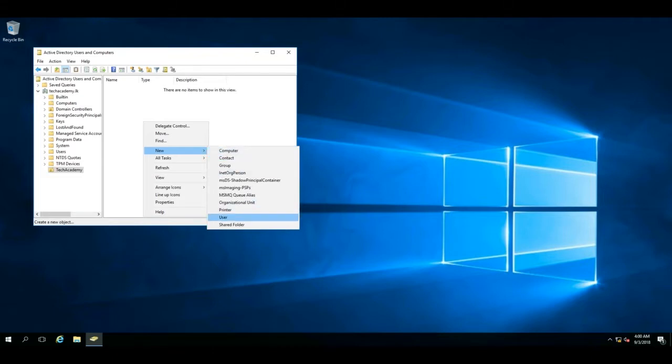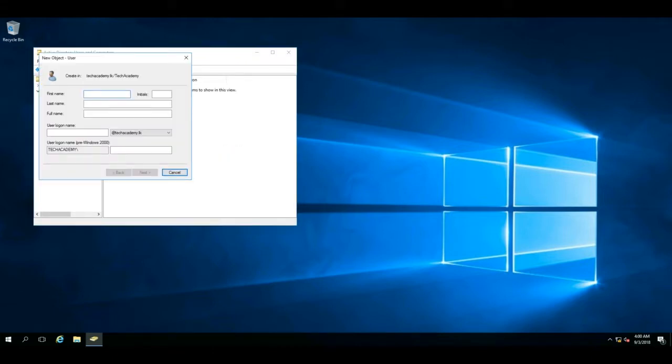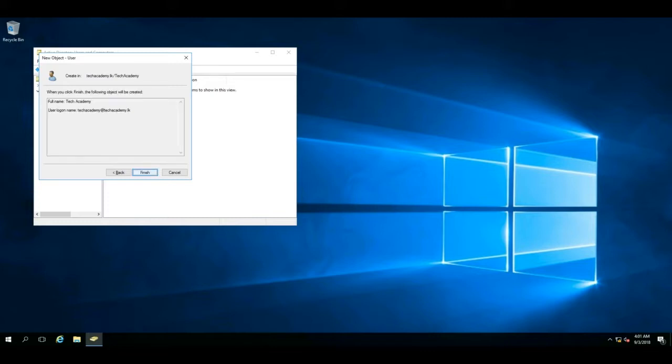Select the organizational unit you created. Right-click anywhere. Select New and select User. Provide relevant details like first name, last name and user logon name. Press Next. Type a password. For this demo we will be unticking User must change password at next logon. Select Next and Finish. The user is created.